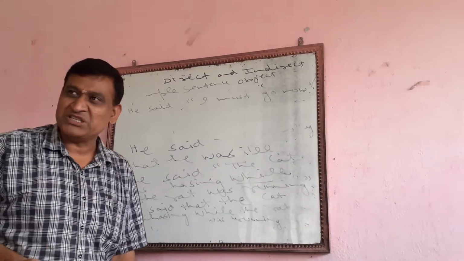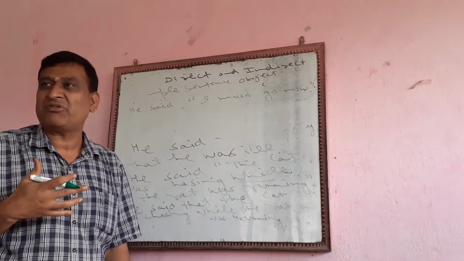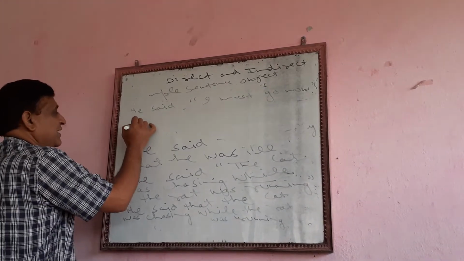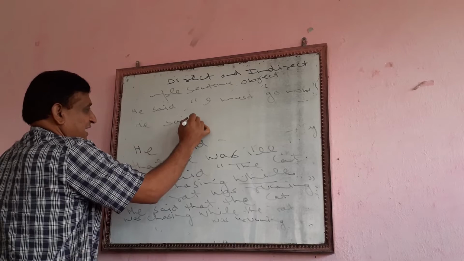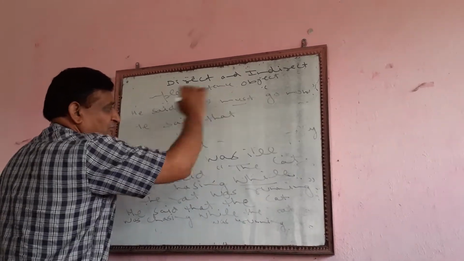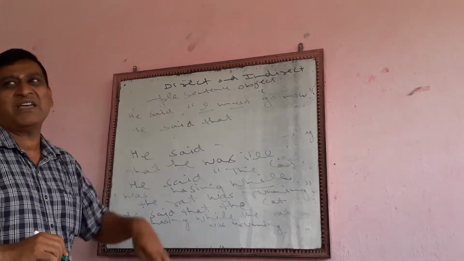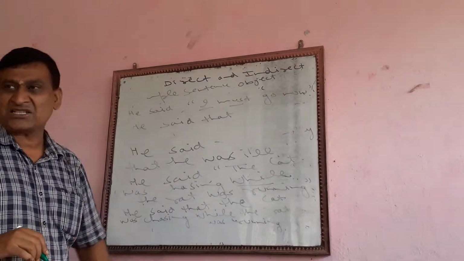But when we are changing it, it will be a bit difficult for all the students. So we have to change this sentence in this manner. He said that. Now you see must, how we will be replacing must. Must is always replaced by has to or have to.